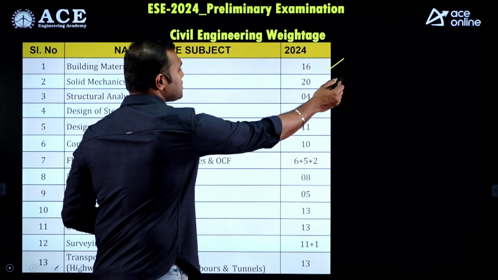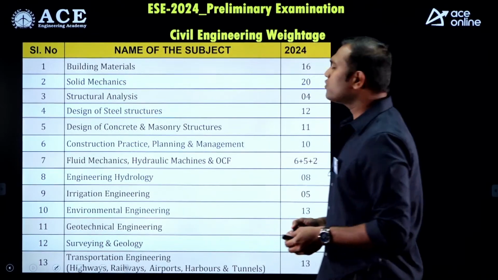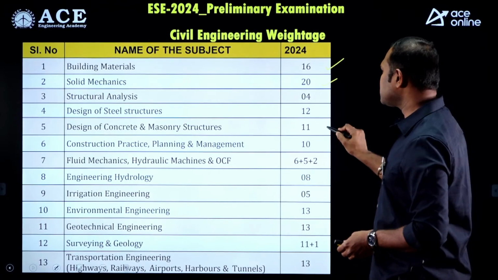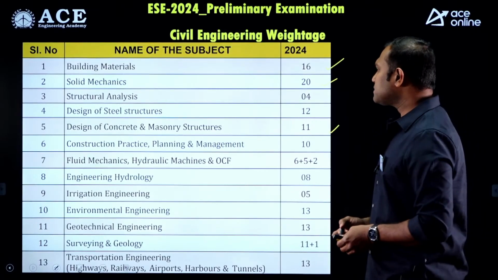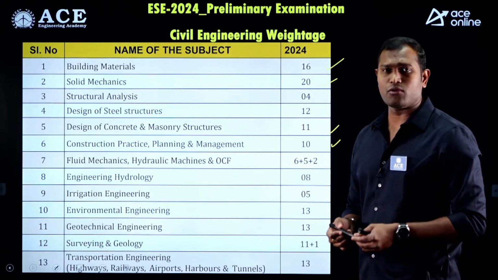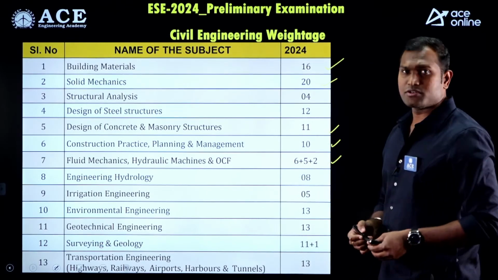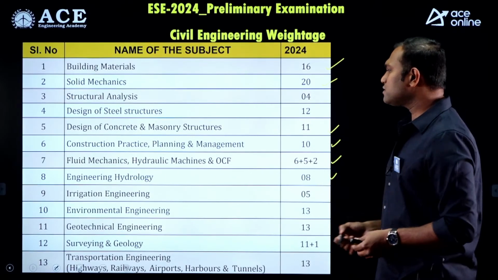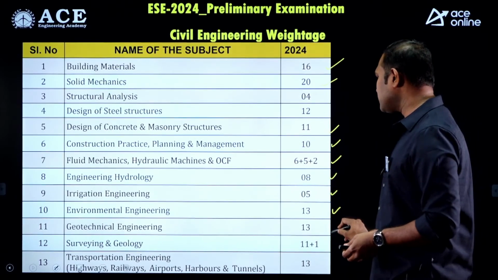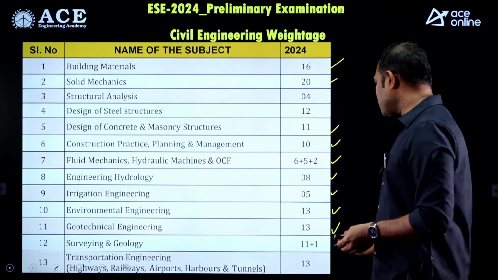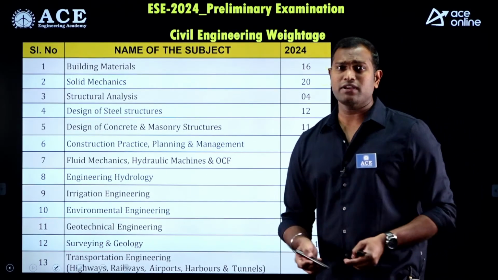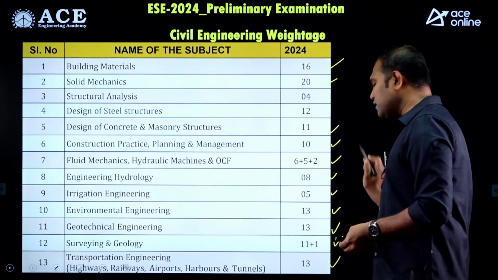Next to that, solid mechanics comprises 20 questions, structural analysis 4 questions, design of steel structures 12 questions, and design of concrete and masonry structures 11 questions. Construction practice, planning and management (CPM) had 10 questions. Fluid mechanics, which includes hydraulic machines and open channel flow, had a total of 13 questions. Engineering hydrology had 8 questions, irrigation engineering 5 questions, environmental and geotechnical engineering as usual 13 and 13, and surveying and geology 12 questions. Transportation engineering, which includes highways, railways, airports and harbors, had a total of 13 questions.